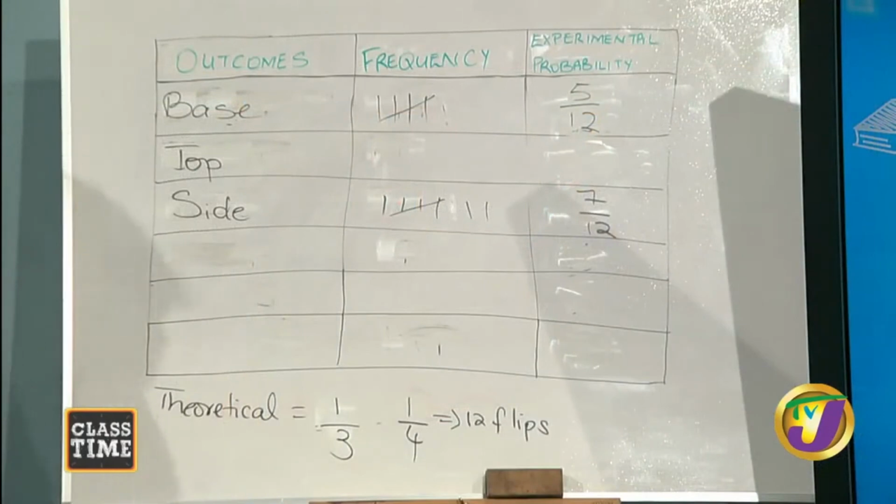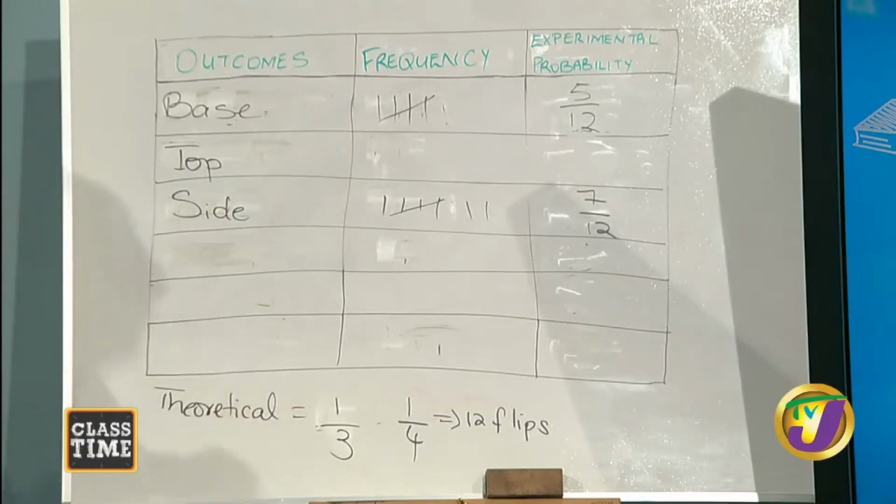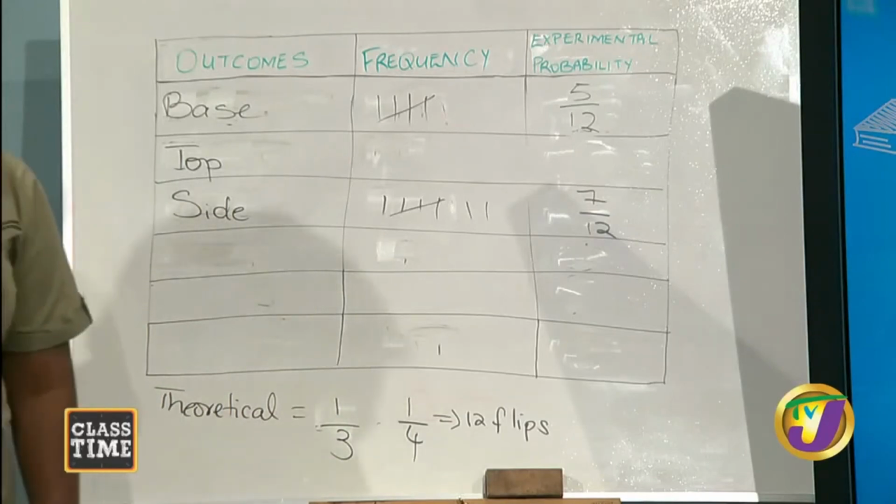So let's look at our table, guys. Our table for landing on the base was 5 12s. Base up. Top up was 0. Landing on the side was 7 12s, right? So based on this, is our theoretical probability matching our experimental probability? Nope. But is that a problem? Nope. So sometimes that happens. There are times when your theoretical probability will not match up to your experimental probability.